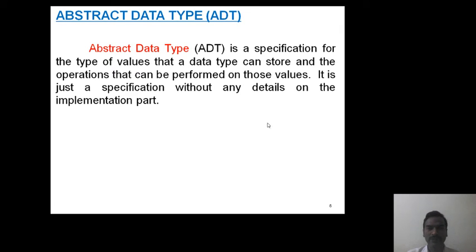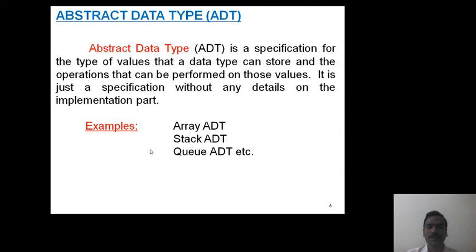Now these are supporting examples. An array can be defined as an ADT in the same format, stack ADT, queue ADT, etc. So in all these data structure concepts, it is possible to place data members and operations. Hence, these can be represented in terms of an ADT.